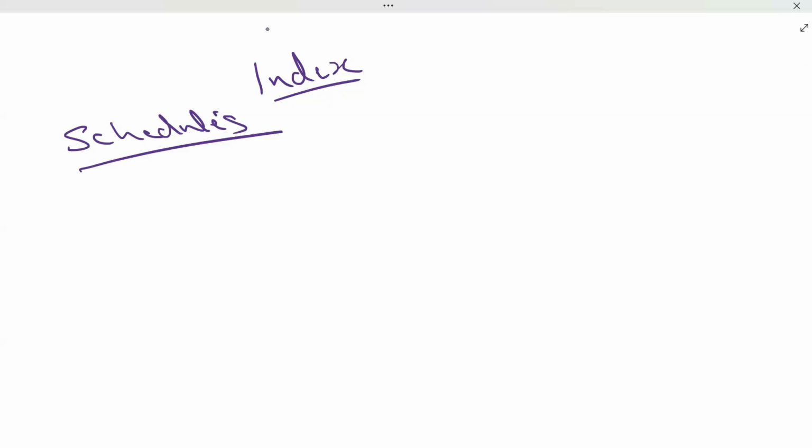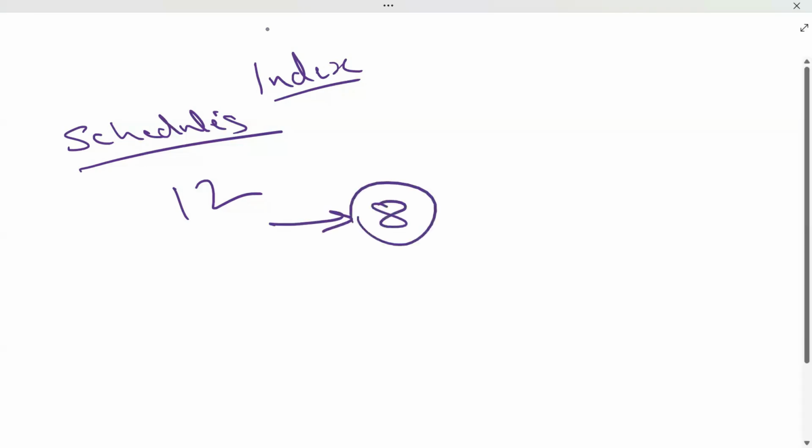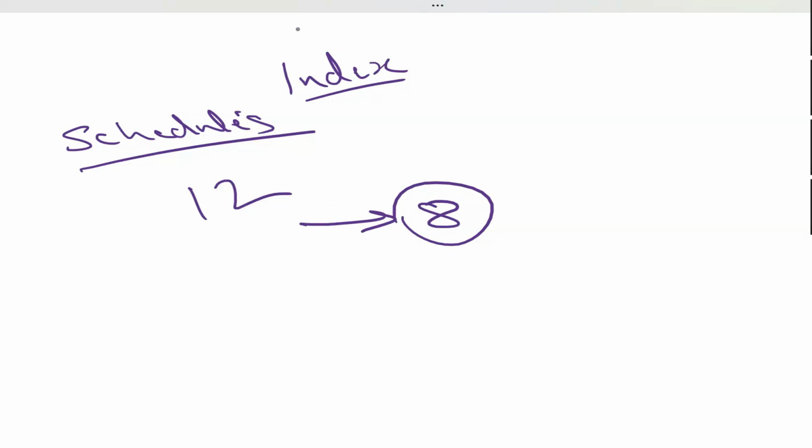Got it? Yes or no? How many schedules? 12 schedules, sir. Were these schedules only 12 from the start? No, sir. How many were there in the beginning? 8 schedules were there. Later on, with amendments, the schedules kept on increasing. And now we have 12 schedules in total. Got it?